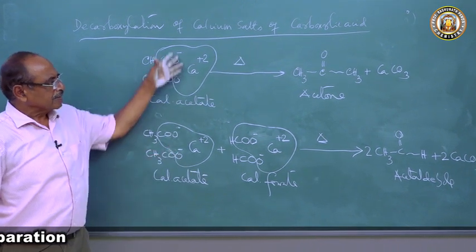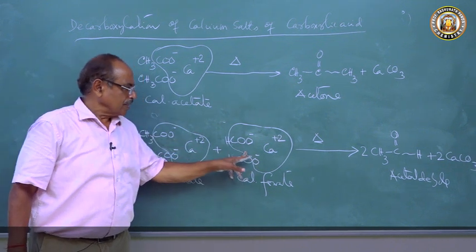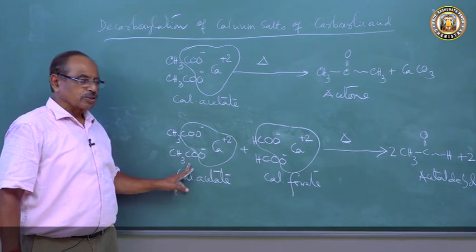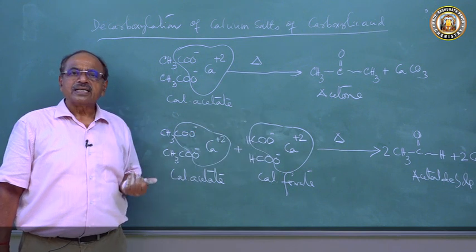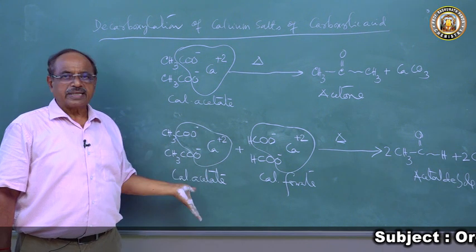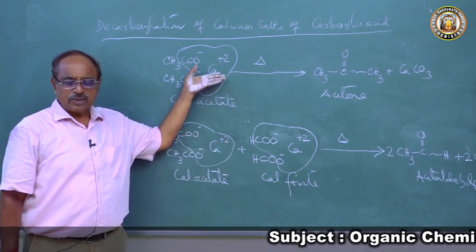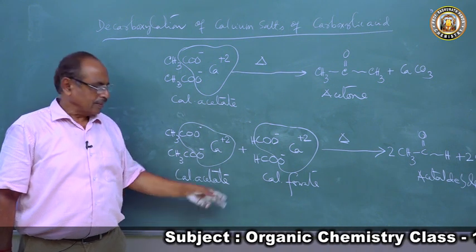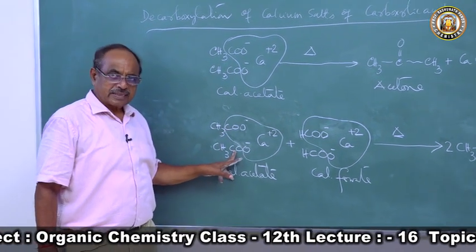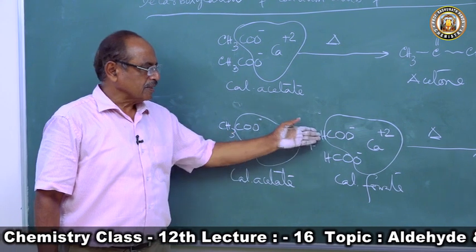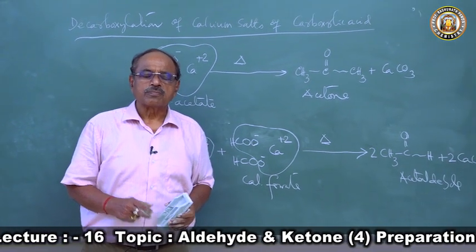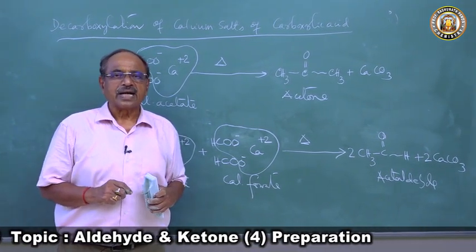If you see this reaction, then the entire thing comes. If you heat calcium formate, HCO, you get formaldehyde. If you heat calcium acetate, CH3CO, acetone. If you take a mixture, you get acetaldehyde. If a student writes this equation, then he writes all the 3 things. Only from here he will copy for acetone and for formaldehyde. If you mix these 2, we get acetaldehyde. So this method is used as a laboratory method of preparation of formaldehyde, acetaldehyde and acetone.